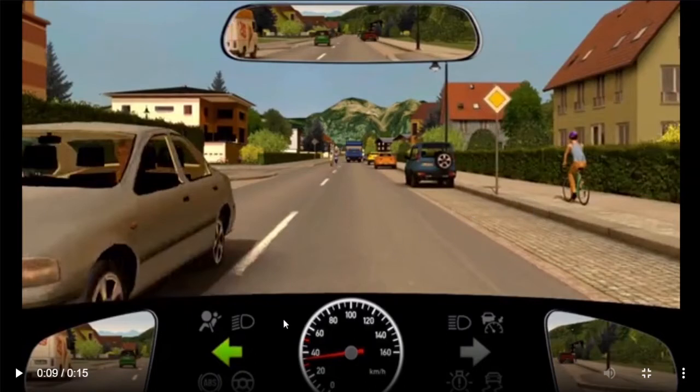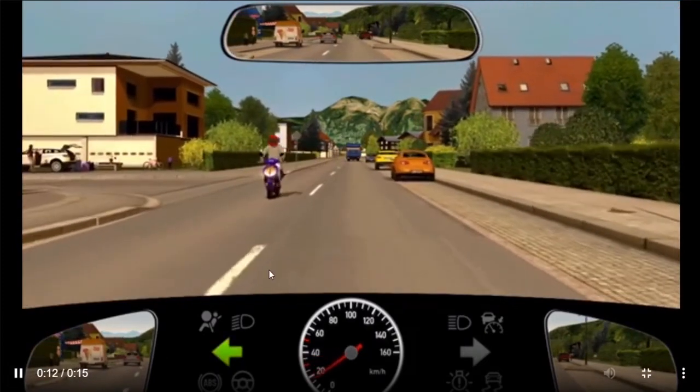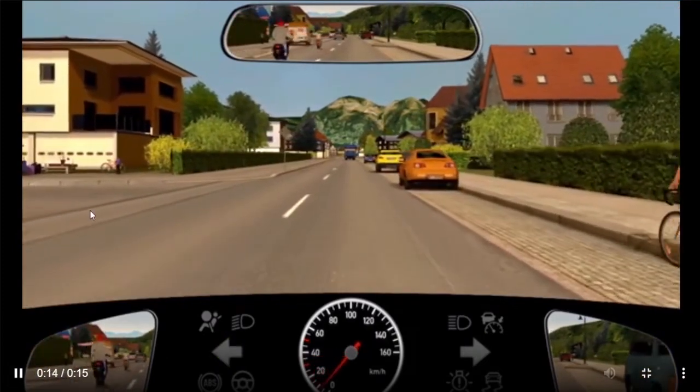Currently, what we have observed, we are trying to take a left turn. We have already given the left indicator. That means we want to take a left turn. We have priority as well, and on our right hand side and left hand side, there are two cyclists. So we are trying to take a left turn.